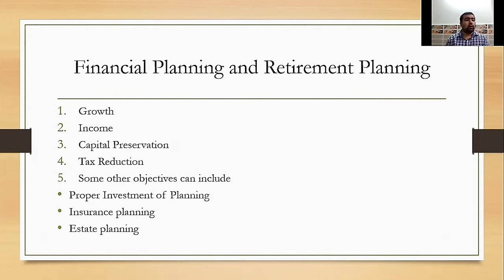Income basically includes regular receipts in the form of interest and dividends. The instruments that provide a regular income include debentures, bank certificates of deposit, treasury bills, etc.